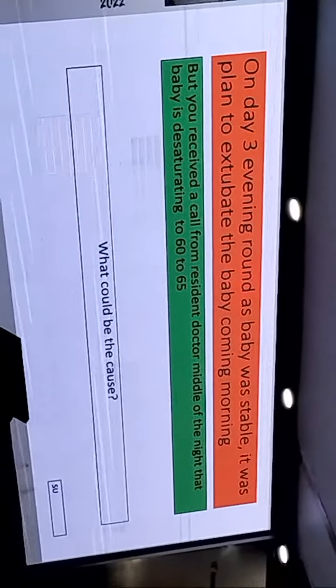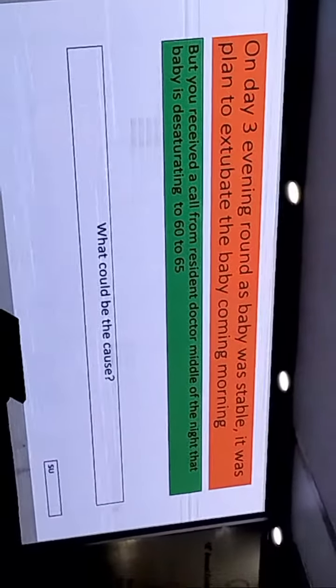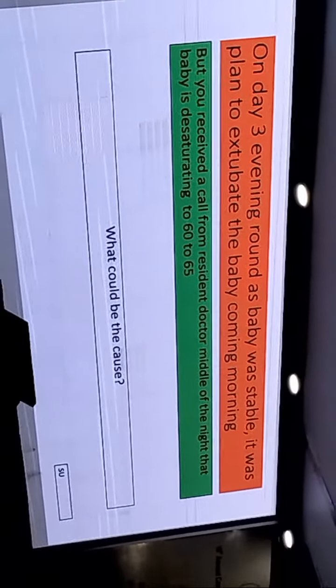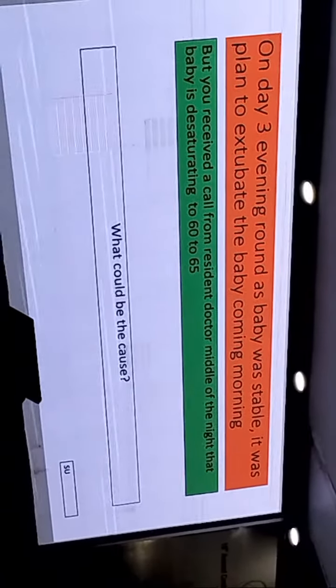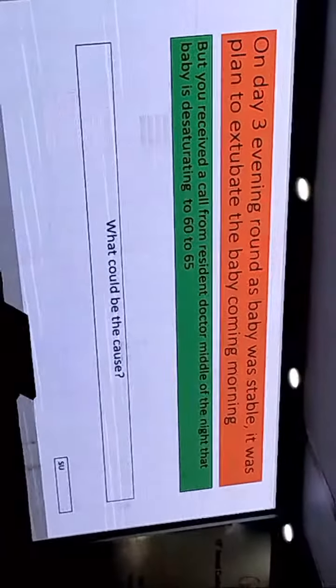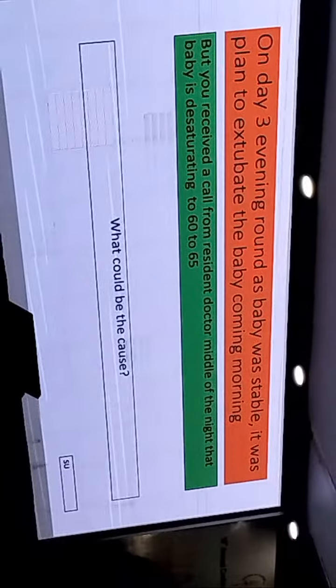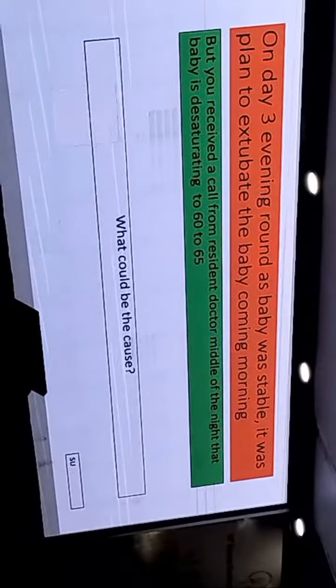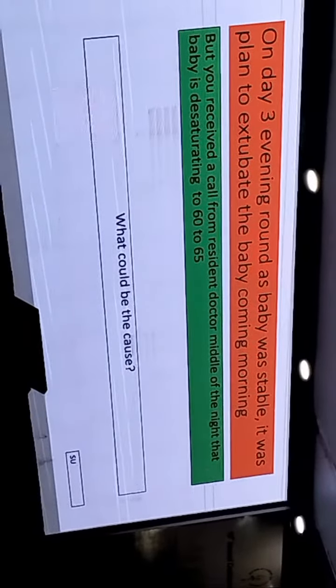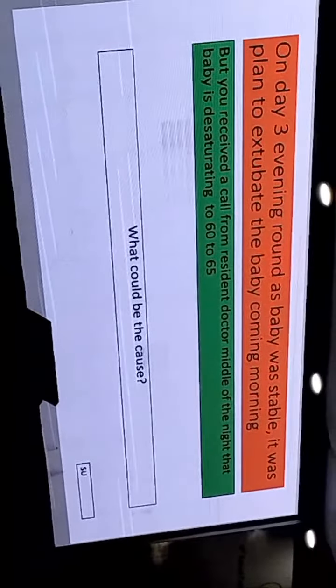O for obstruction, which may be caused by secretions, a mucus plug, a blood clot, or kinking of the tube. P for pneumothorax, simple pneumothorax or tension pneumothorax. E for equipment failure, like disconnection of the O2 connection, power supply failure, or a leak from the circuit.